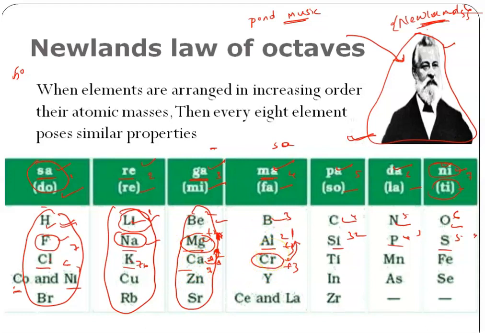Okay, what is the law he stated after doing his experiment and arranging elements like this? He said that when you arrange elements in increasing order of their atomic masses, yes, the main concept that was in Dobereiner, the same thing he is also using. Dobereiner also arranged the elements in increasing order of their atomic masses. And this person is also arranging elements in increasing order of their atomic masses.